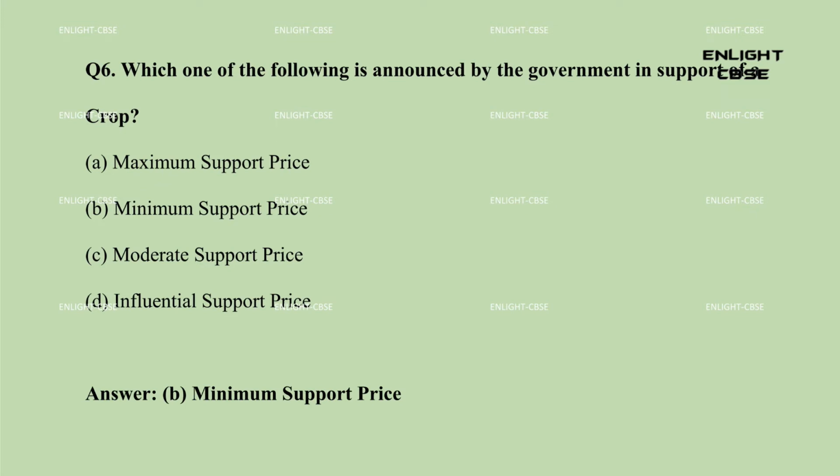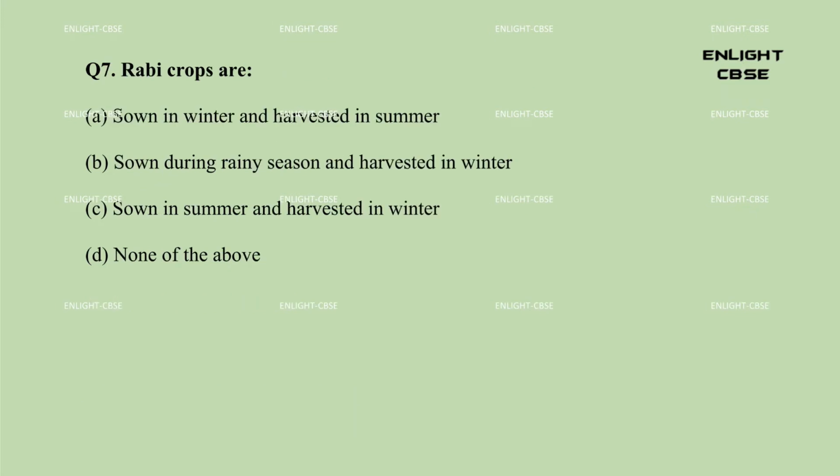Question 7. Rabi crops are: A. Sown in winter and harvested in summer. B. Sown during rainy season and harvested in winter. C. Sown in summer and harvested in winter. D. None of the above. Answer: A. Sown in winter and harvested in summer.